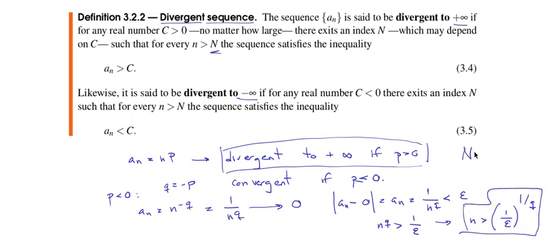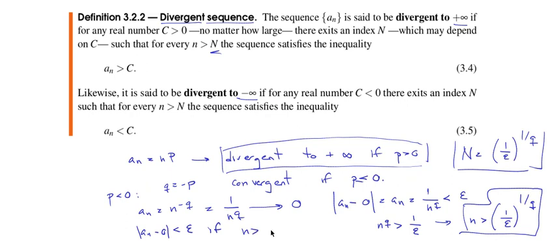So if we choose capital N equals 1 over epsilon to the 1 over q, for every small n that is greater than this capital N, the difference between a sub n and 0 is going to be smaller than epsilon. In other words, a sub n minus 0 is smaller than epsilon if n is greater than 1 over epsilon to the 1 over q. So we can write the limit when n goes to infinity of a sub n is 0. Let's just recapitulate.